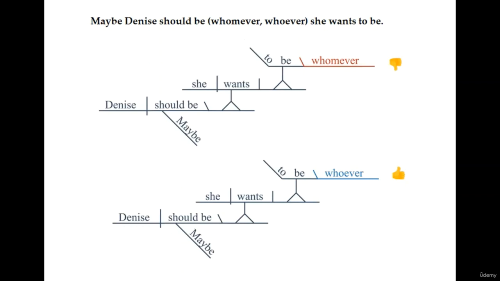So Denise should be who, and the predicate noun phrase is whoever she wants to be. Within that predicate noun phrase, we have an infinitive phrase following the verb wants. So she wants what? She wants to be whoever. To be is an infinitive and be is a linking verb. So be is followed by a predicate noun or predicate nominative. And in that case, whoever serves the function of the predicate noun.